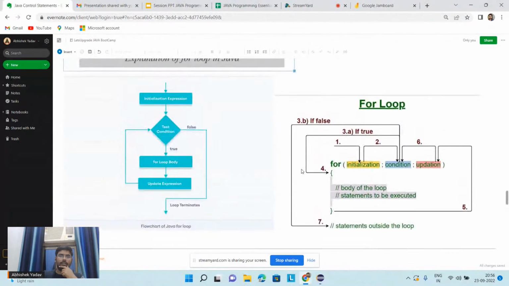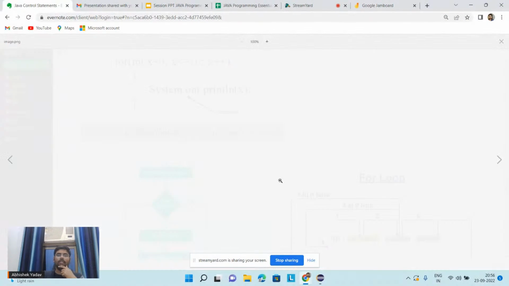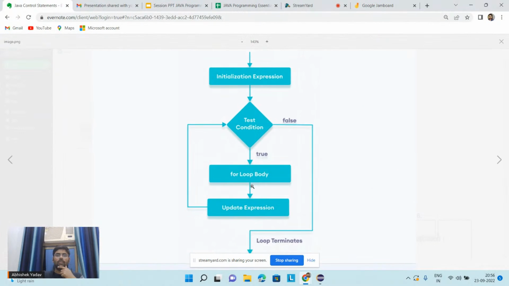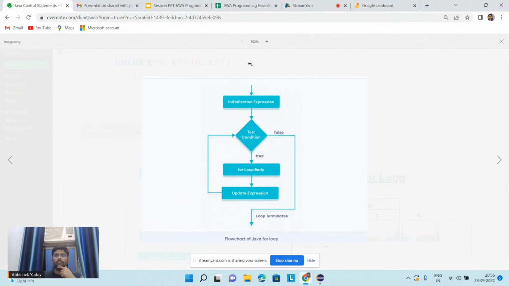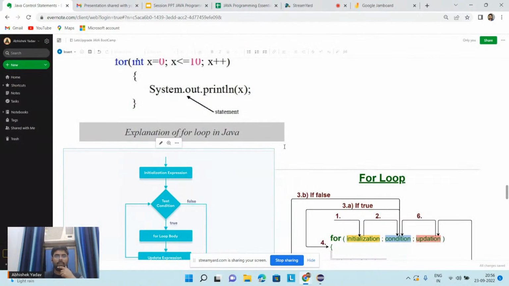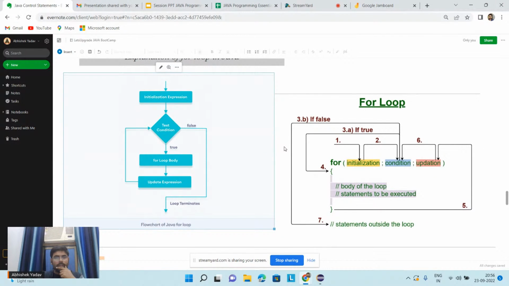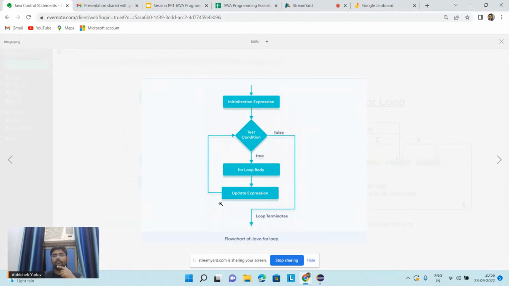And before moving on to the for loop, here you can see the flow also. So here the flow is what? Here I have to... this flow.